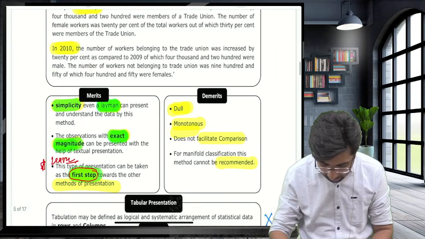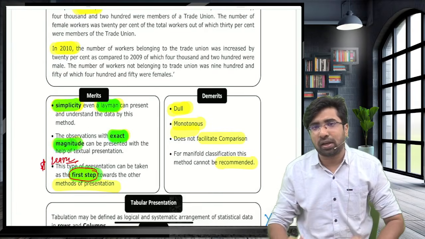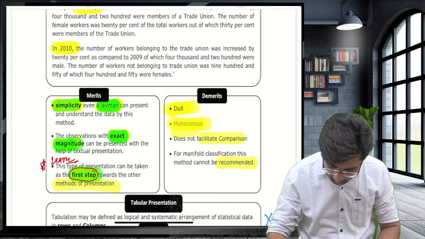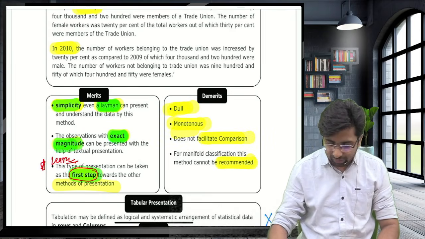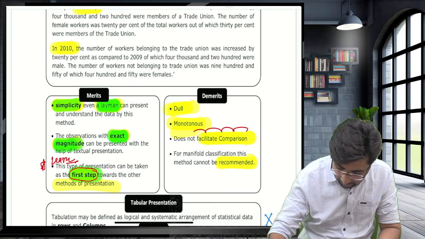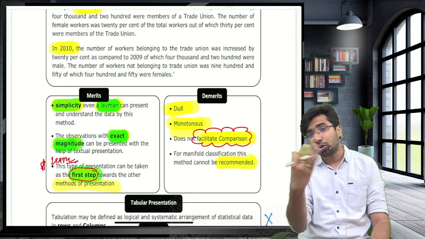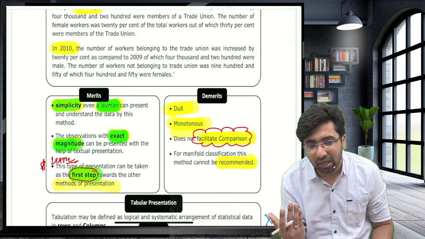Guys, what is the advantage? Sir, it is very simple. Even a layman can understand these paragraphs. But sir, it is very dull, monotonous, boring, and it does not facilitate comparison. Comparison is really tough. While looking at the data, we cannot compare it. We have to construct a table. So it does not facilitate the comparison.